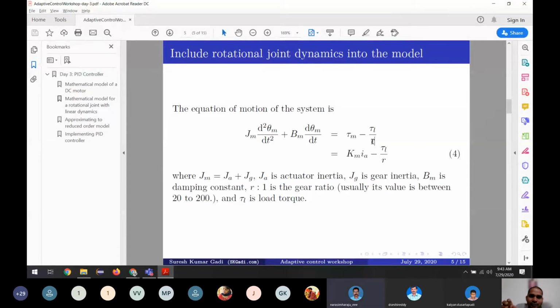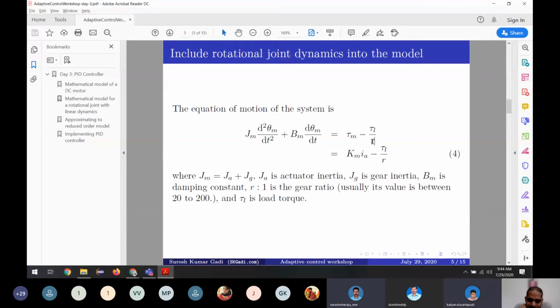is the same. So before the gear, the speed is dominating. After the gear, the torque is the dominating factor, because the speed is reduced by a big factor. So the torque is increased by that factor. So load torque, can it be neglected here? Load torque of the machine. Can we neglect the load torque?